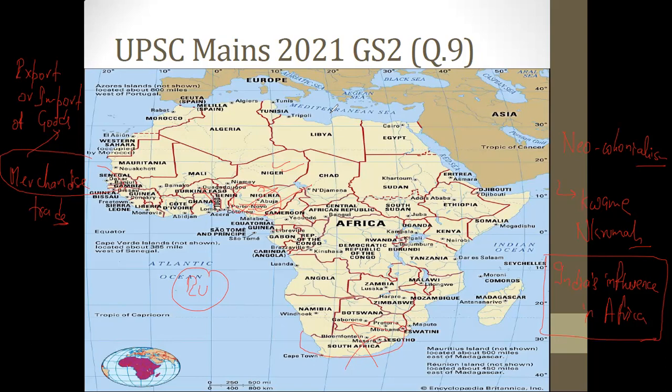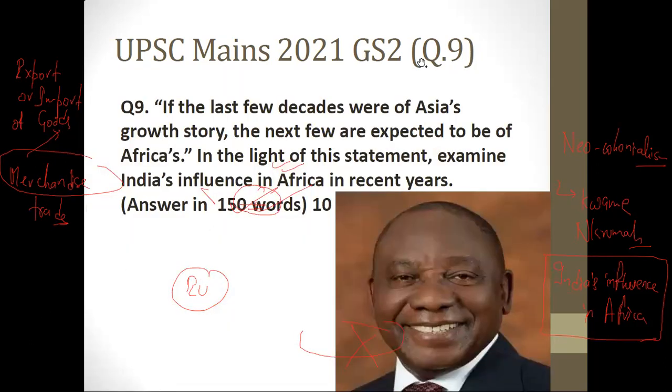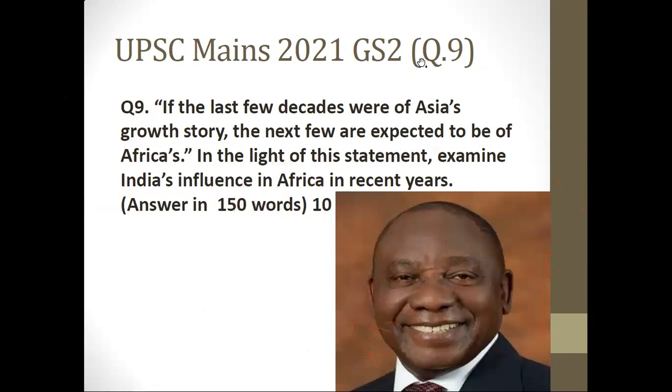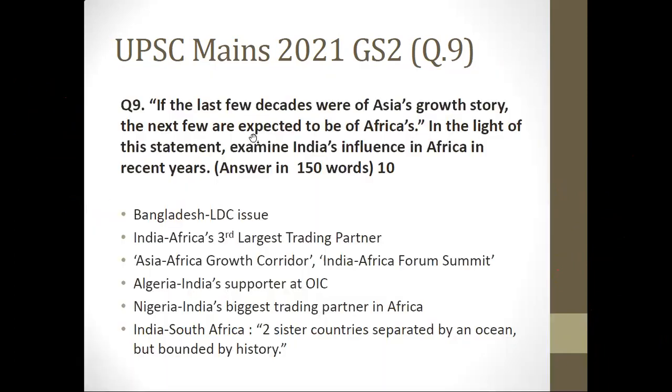Then Cyril Ramaphosa. I will show you his image now. He said something very interesting about the India-South Africa relationship. He said that India and South Africa, they are two sister countries separated by an ocean, but bounded by history. This point: India, South Africa, two sister countries separated by an ocean, bounded by history.